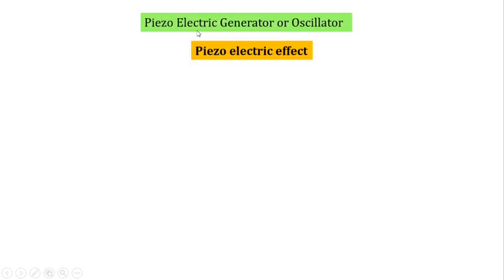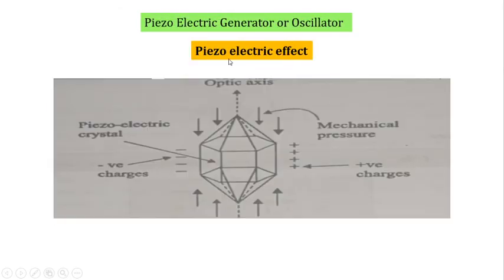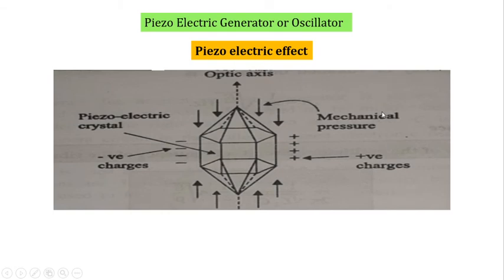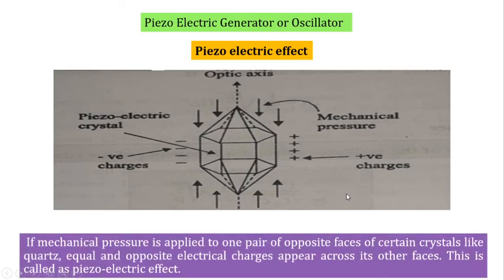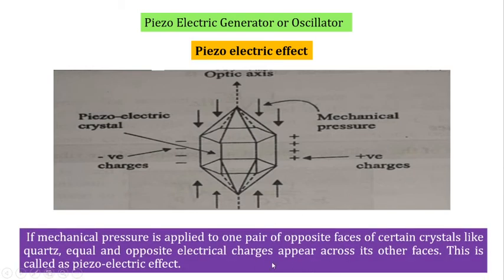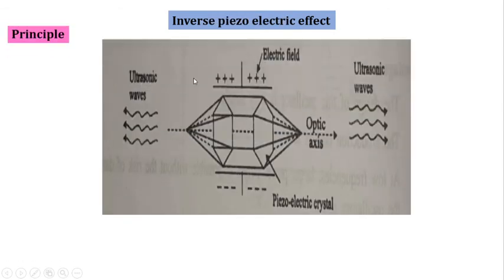Then piezoelectric generator or oscillator. We'll see the piezoelectric effect. When we apply a mechanical force or mechanical pressure along the optical axis, equal and opposite charges will be produced along the electrical axis, or x-axis. Then the crystal starts to vibrate and produce ultrasonic waves. So this is what I have given here. You just read it out.